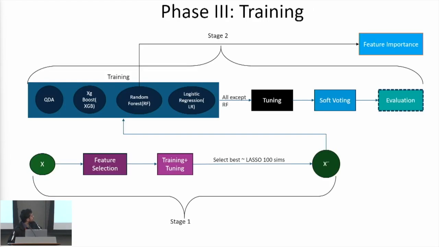So in the third phase, we use various feature selection methods, train them on a random forest, tune them using a tenfold cross-validation, and select the best method. It turns out that the lasso 100 simulations is the best method. Using the variables selected using lasso 100 simulations, we fit 4 different machine learning models, tune them on the tenfold cross-validation, fit a voting classifier using soft voting, and evaluate them on the test set. Finally, we use the random forest model to extract the feature importances.